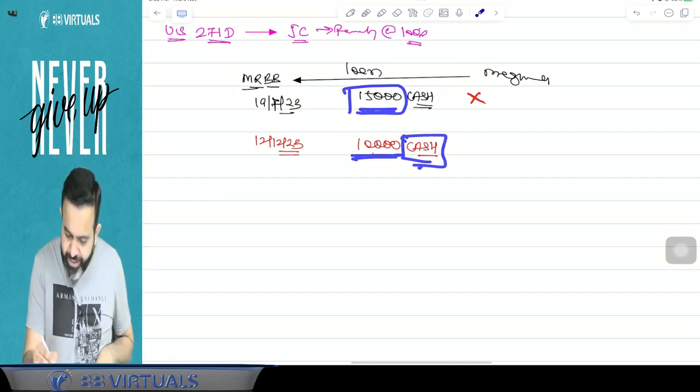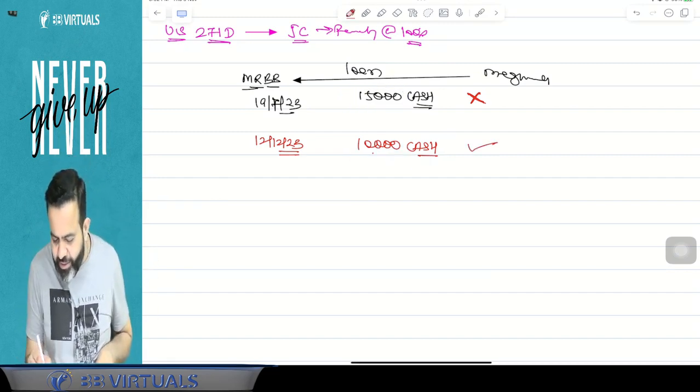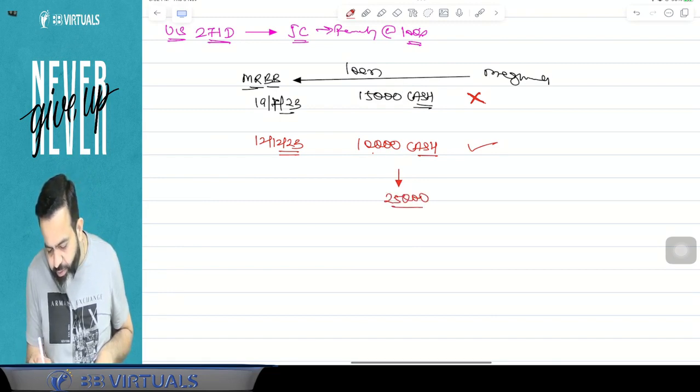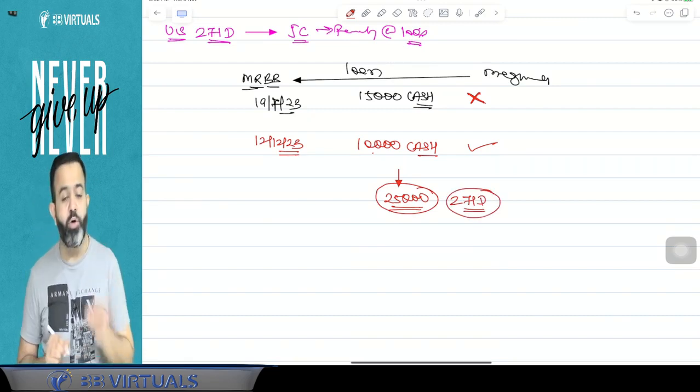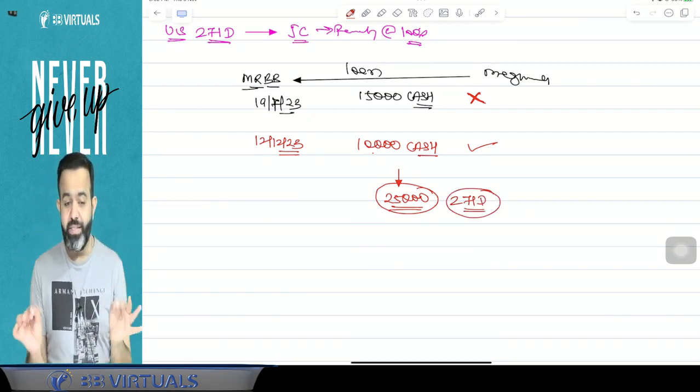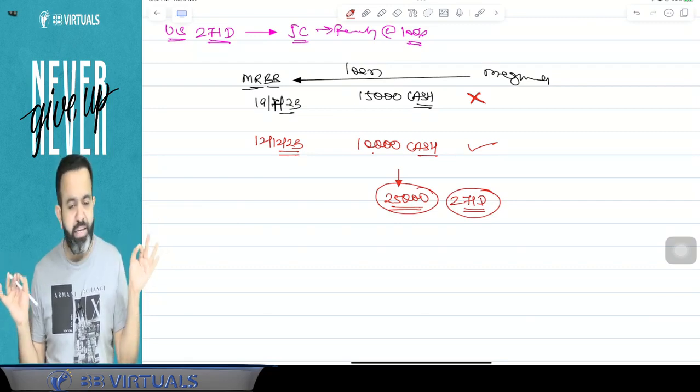So there is a violation. Answer is yes. Here there is a violation. So in this particular case, your penalty will be 25,000. There will be a penalty under Section 271D of 25,000, means the JC will charge the penalty of 25,000.